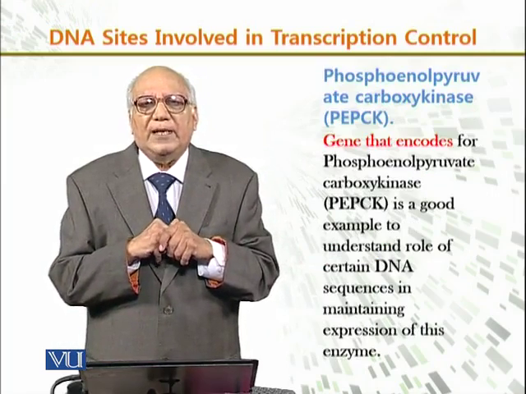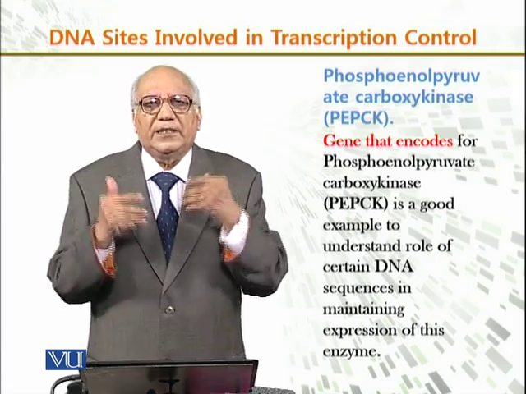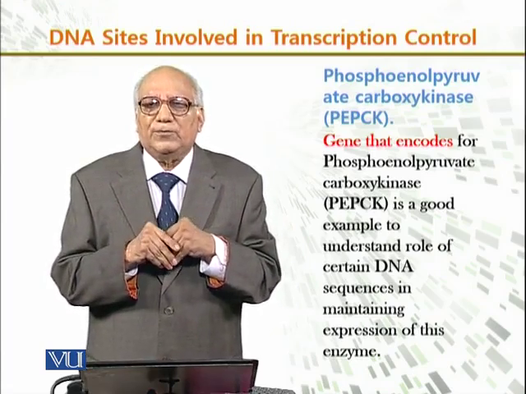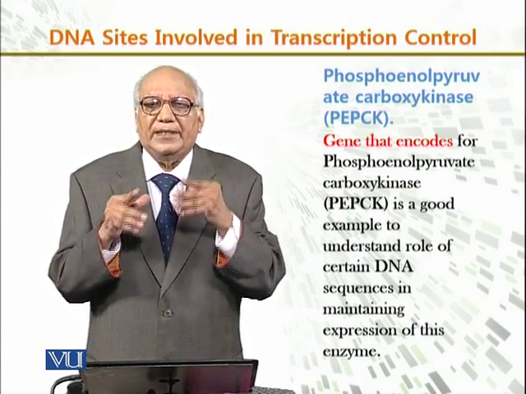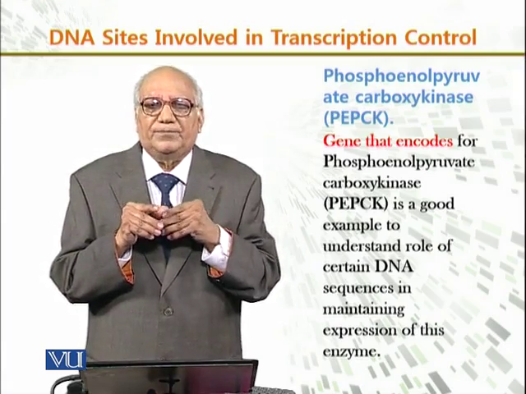Now, an important example we can study is phosphoenolpyruvate carboxykinase, PEPCK.